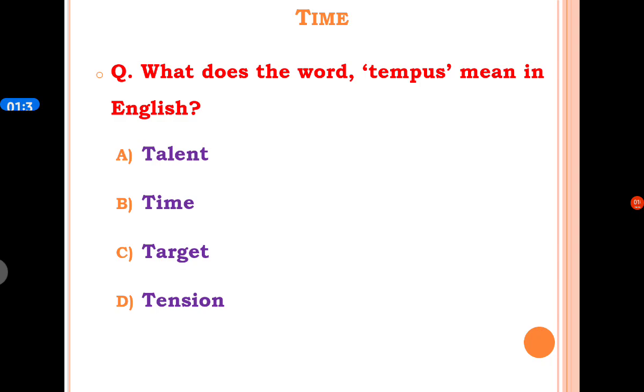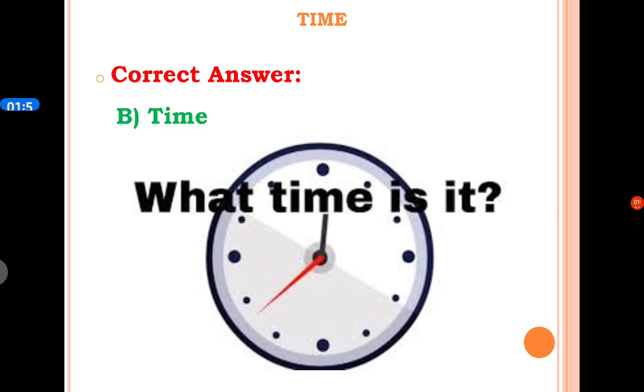Next MCQ is, what does the word tempus mean in English? A option is talent, B option is time, C option is target, and D option is tense. The correct answer is B option, time. Tempus means time.